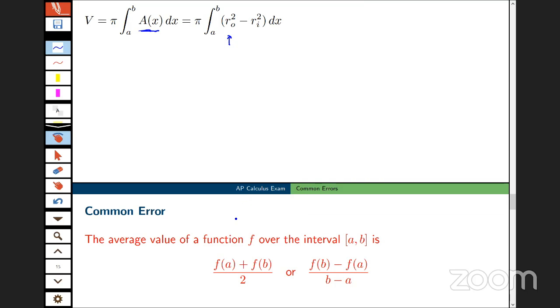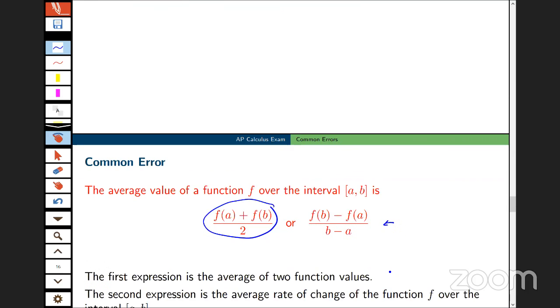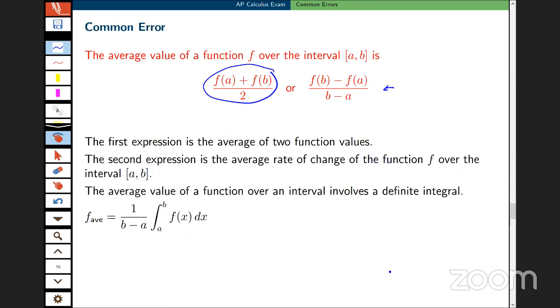The average value of a function over the interval is often confused with one of these two values. This expression is really just the average of two values, going back to introductory statistics. And this one is the average rate of change of the function over the interval a to b. Either one of those is correct, of course, but the average value of a function over this interval involves a definite integral, and it is indeed that expression.